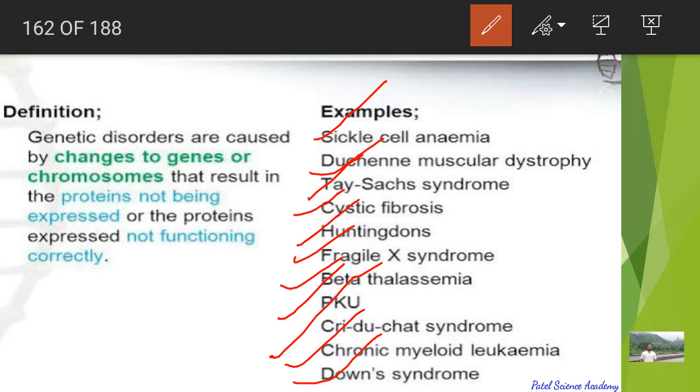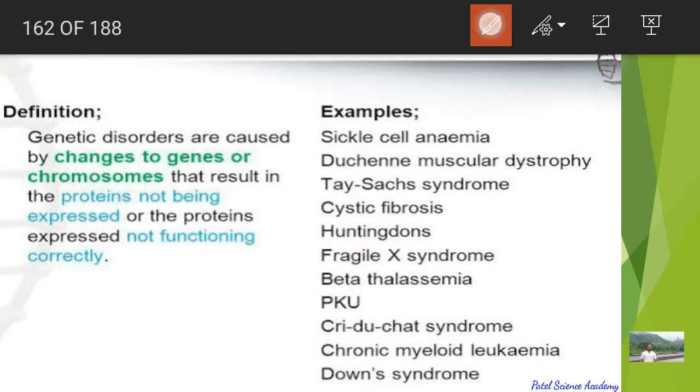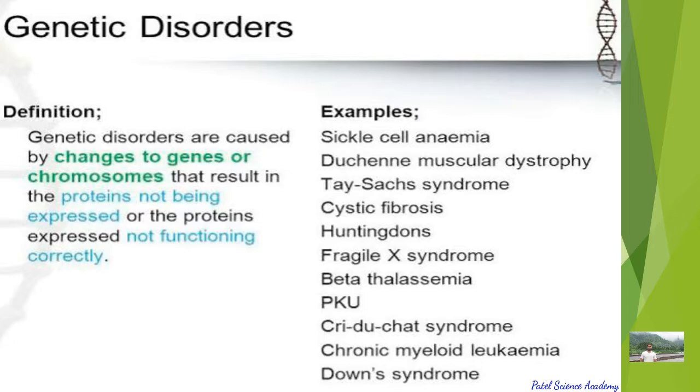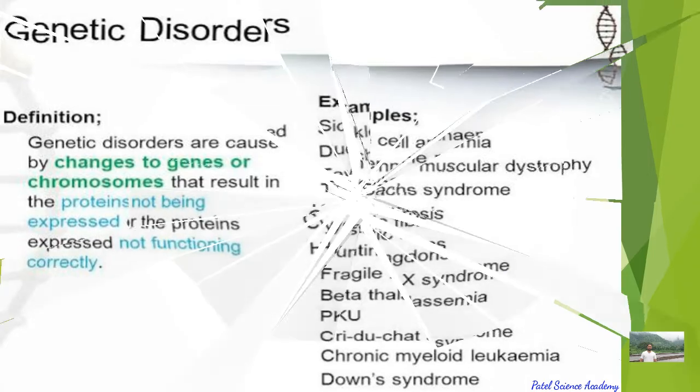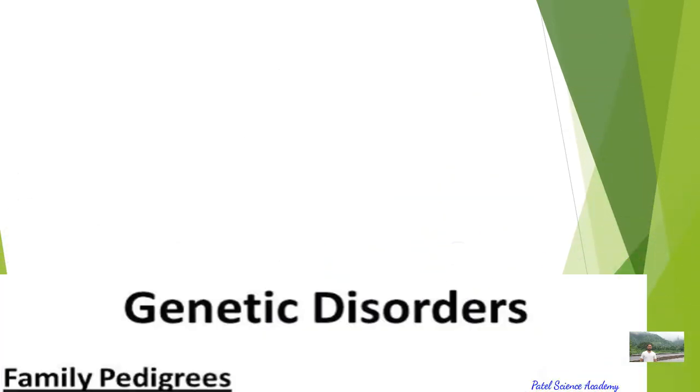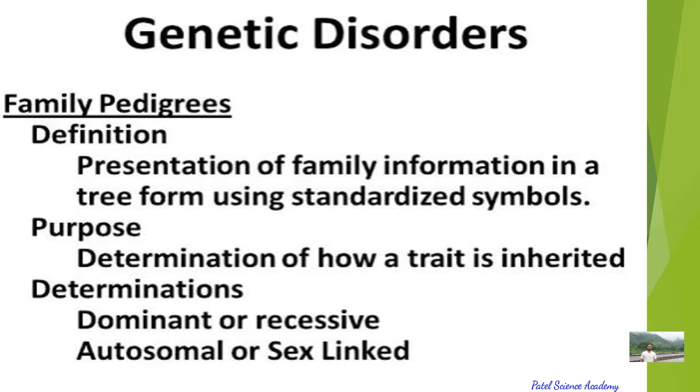Dear students, genetic disorders are broadly grouped into two categories, that is Mendelian disorder and chromosomal disorder. So what are Mendelian and chromosomal disorder? We'll see it. In short, genetic disorders are caused by changes to the genes or to the chromosomes that result in the proteins not being expressed, or the protein expressed not functioning correctly. So there is a defect in the gene or the chromosome structure, due to which there is a change in the proper functioning of the protein.